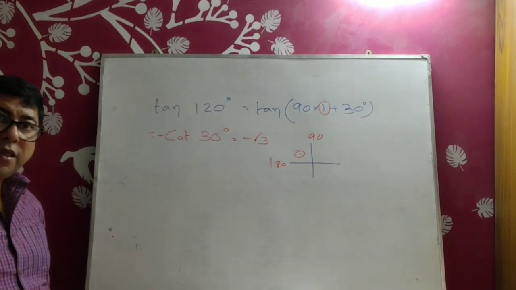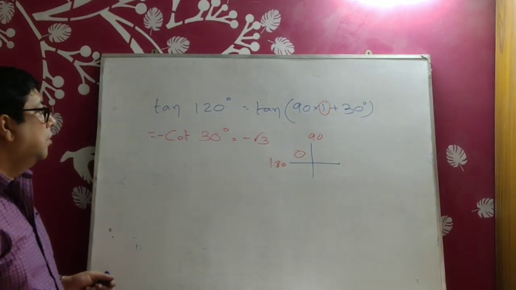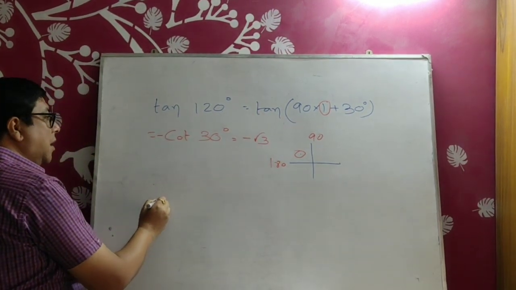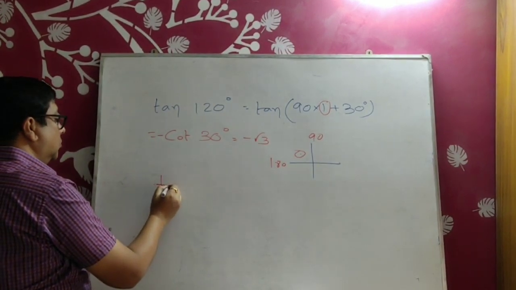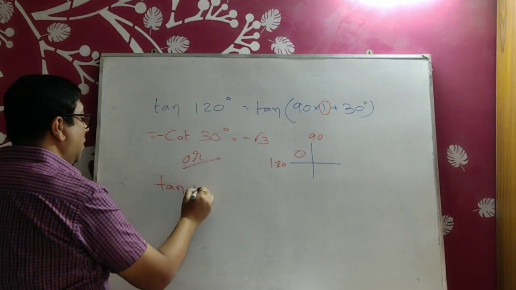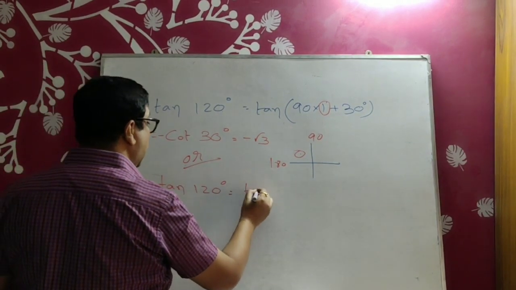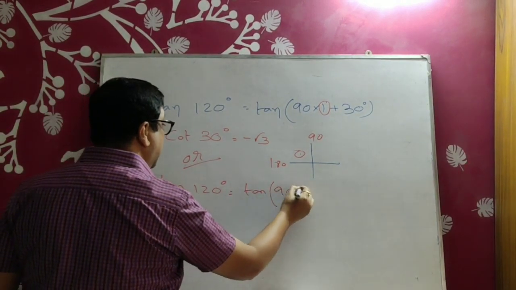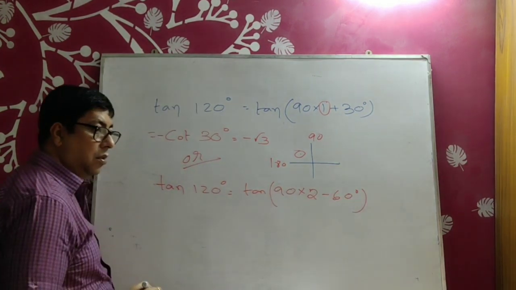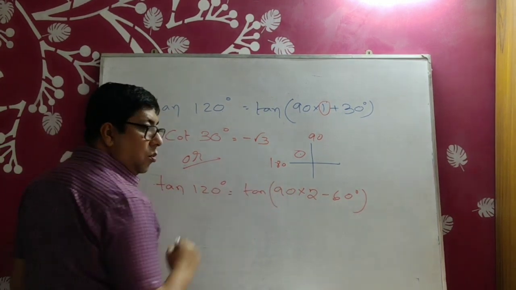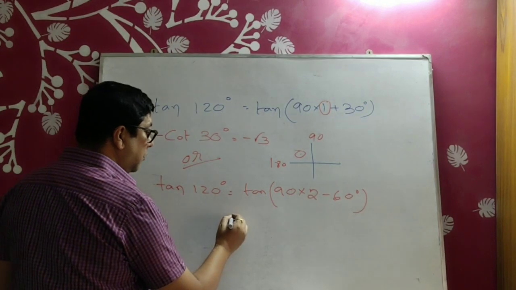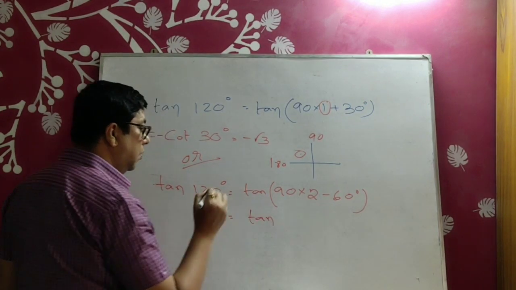Also you can find it another way, by even multiple form. Once again I am showing you. Or, tan 120 degrees can also be written as tan of 90 into 2 minus 60. 2 means even number. Ratio remains the same. Tan.